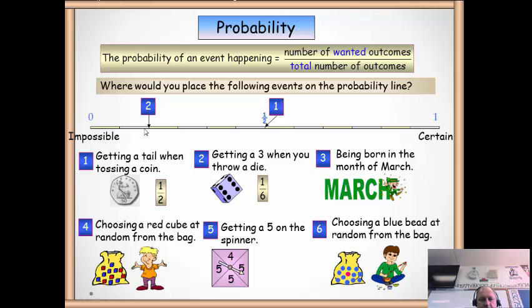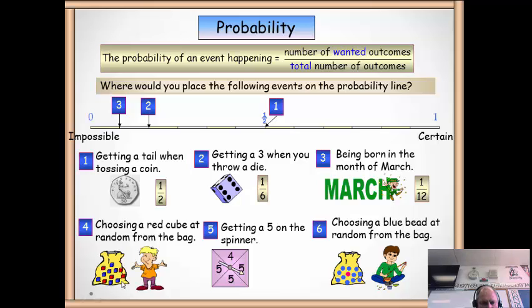You can see on our scale here, 1/12, 2/12 is the same as 1/6. Probability of being born in the month of March: well, 12 months in the year, so we expect 1 out of 12, so that's 1/12. Starting at 0, we've gone 1/12 across. Choosing a red cube at random from the bag, we'll count them up here.